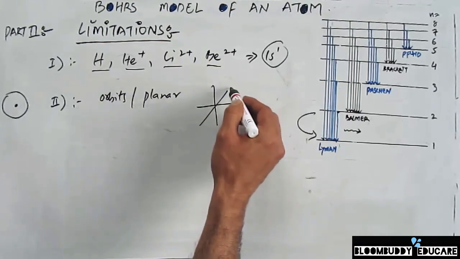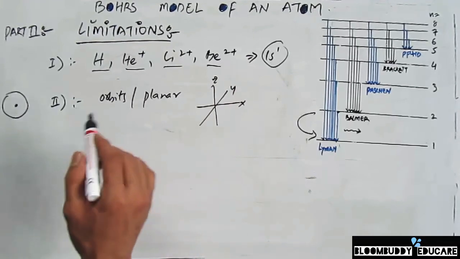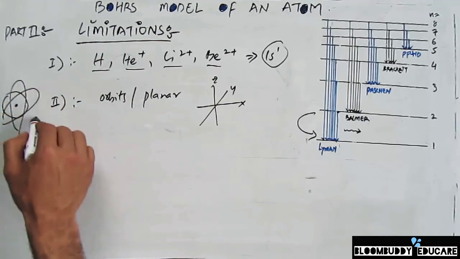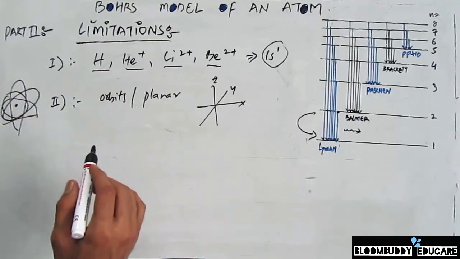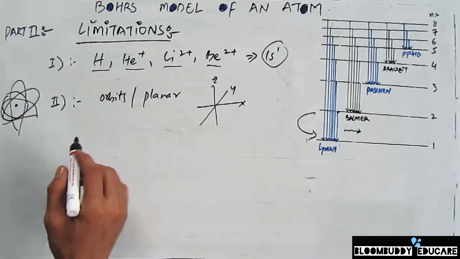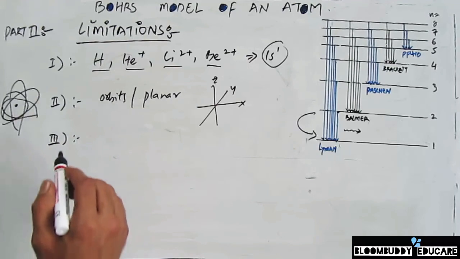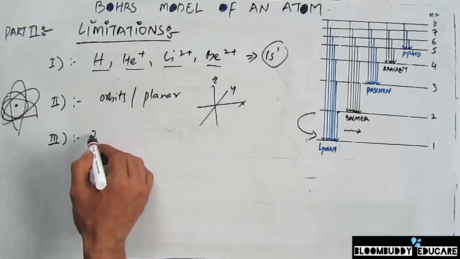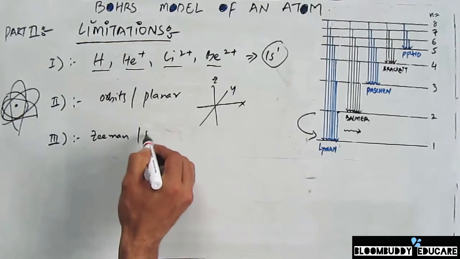They go into x, y, and z axes. The electrons don't stay in particular planar orbits. They revolve in different orbits around the nucleus. So that's also one of the important limitations of Bohr's model of an atom. And the third limitation is that there is no explanation for the two effects that are also mentioned in Rutherford's model of atom, that is the Zeeman and Stark effect.